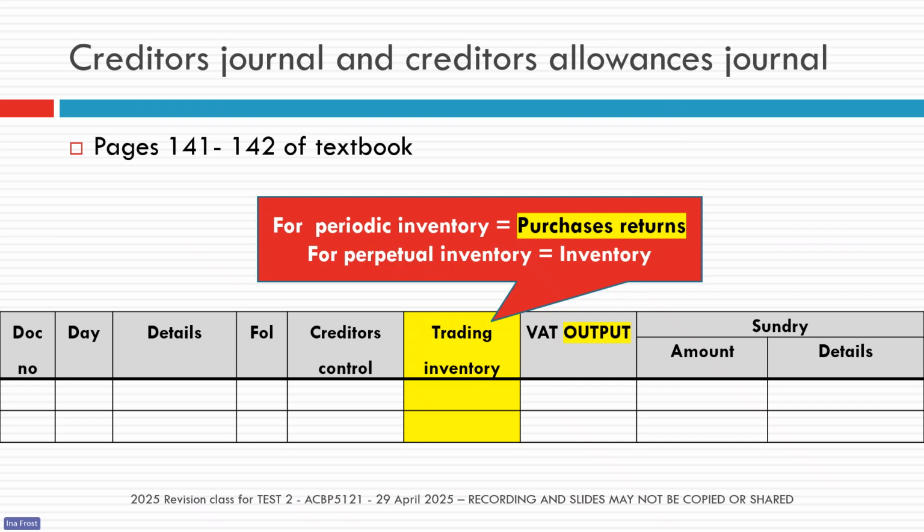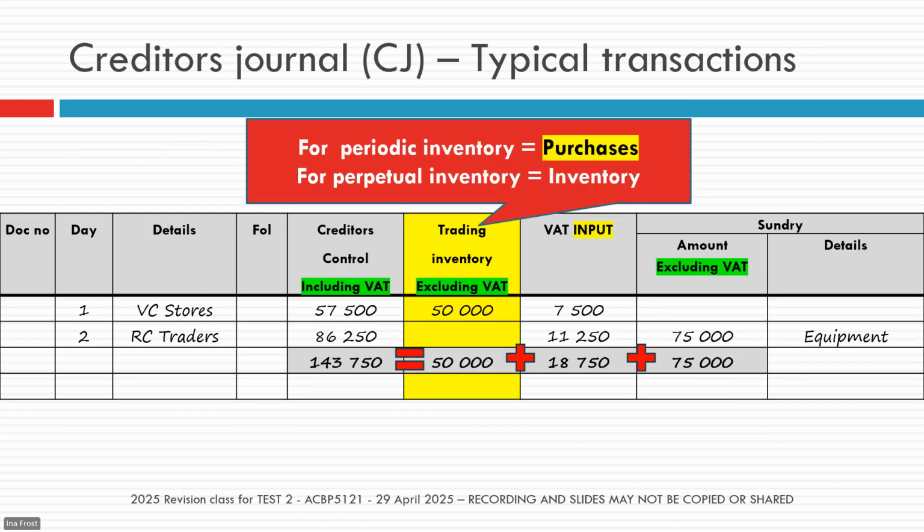Again, the same as with our cash journals. If you go to your textbook, Learning Unit number 5, pages 141 and 142 of your 2025 textbook, they give you a detailed discussion of what must be entered into each column of a particular journal.